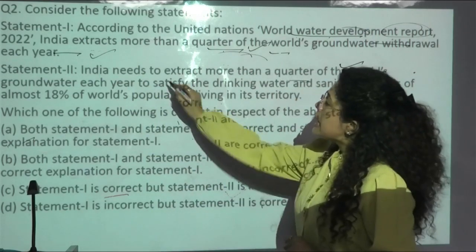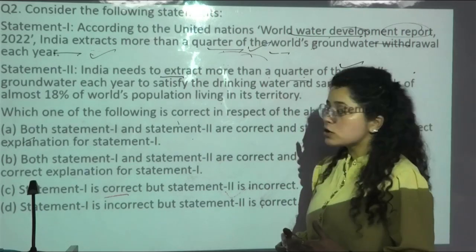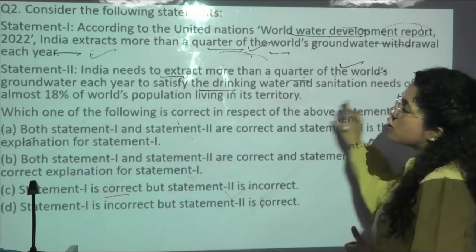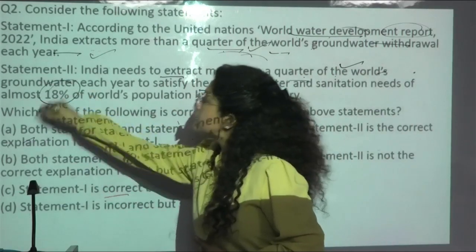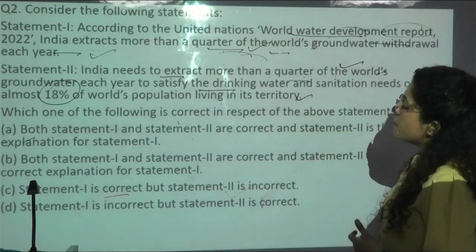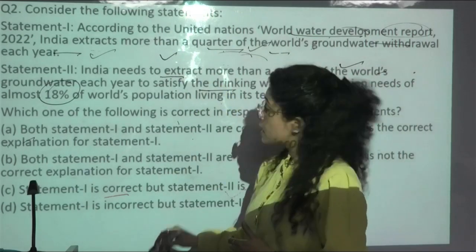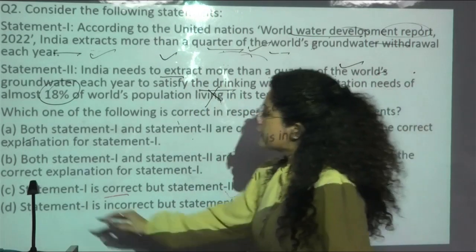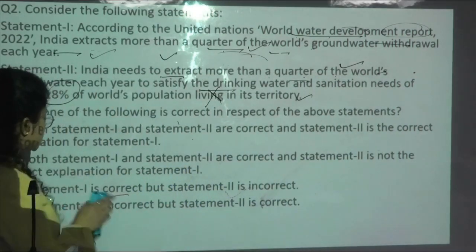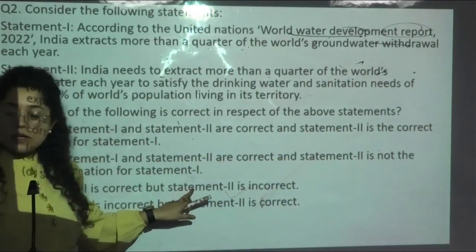Statement 2: India needs to extract more than a quarter of the world's groundwater each year to satisfy the drinking water and sanitation needs of almost 18% of the world population living in its territory. So if we look into both the statements, statement 1 is correct, but statement 2 is not correct. This question is directly based on the report. So option C is correct, that is, statement 1 is correct but statement 2 is incorrect.